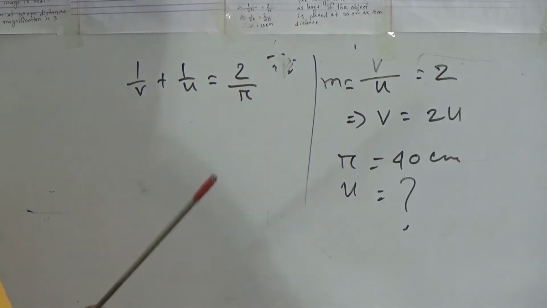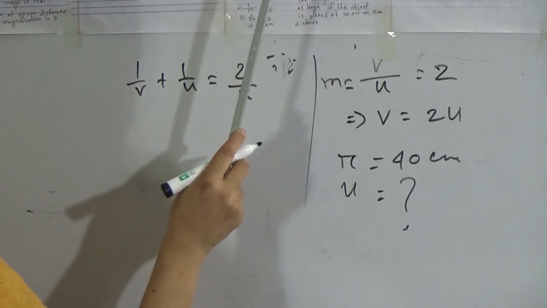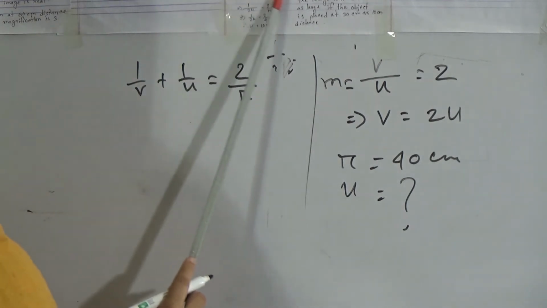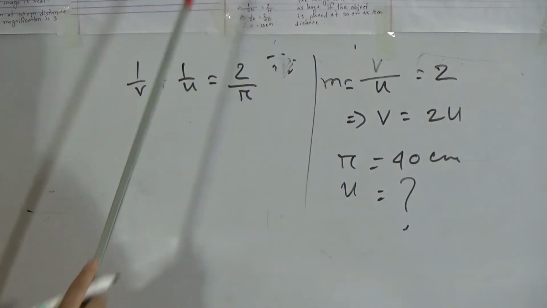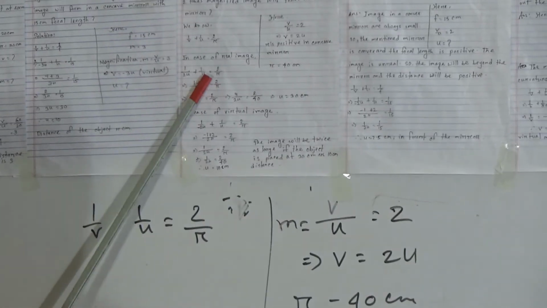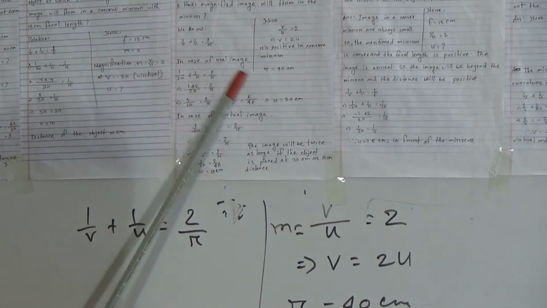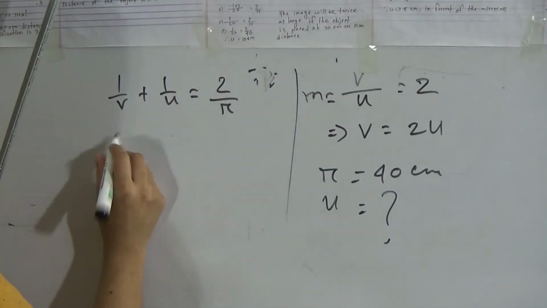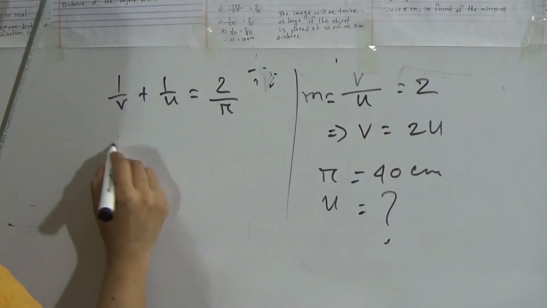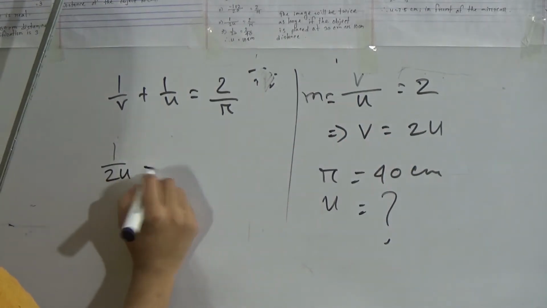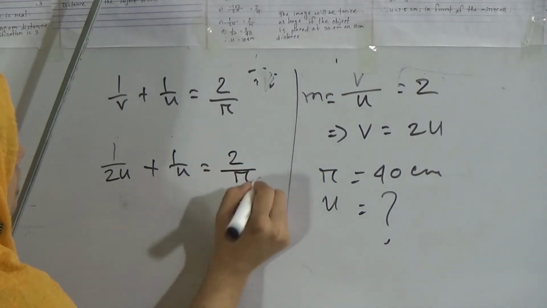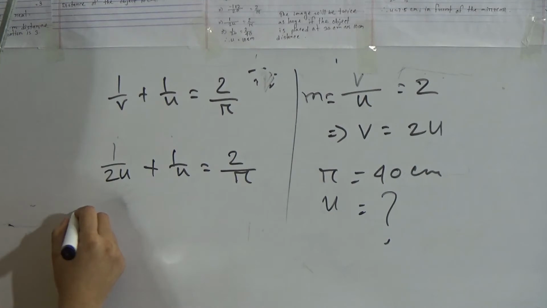My dear students, in this question, for a concave mirror, the image can be of two kinds, that means real image and unreal, that is virtual, image. So at first we will solve for the case of real image. For real image, we will put the value of v as 2u, so 1 by 2u plus 1 by u. For real image it will be positive, so it will be plus.